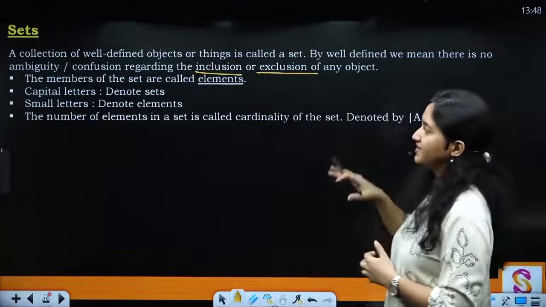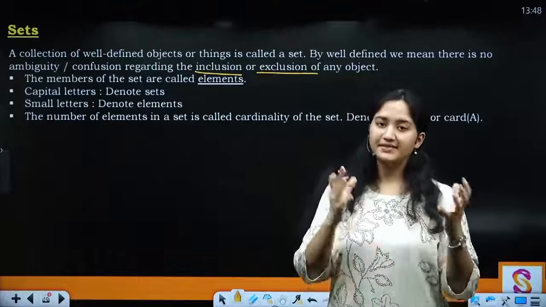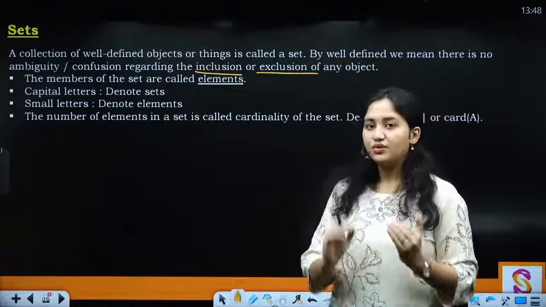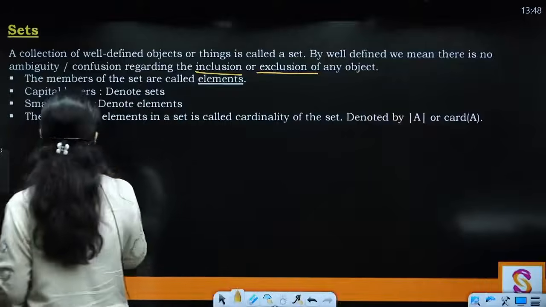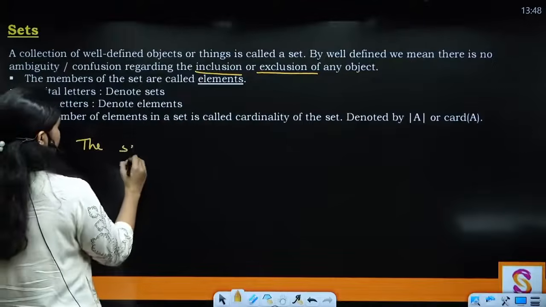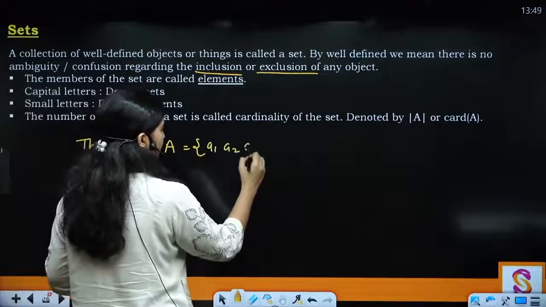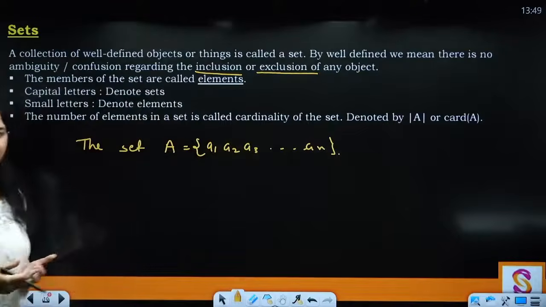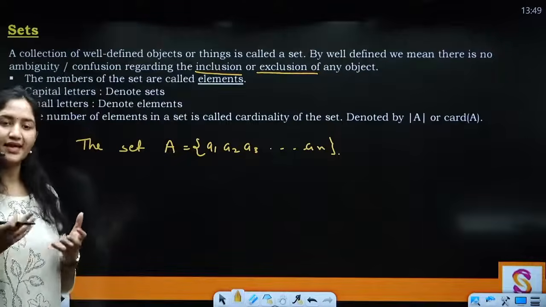Now, members of these sets are known as elements. So basically, A, E, I, O, U. जब आप एक set ले रहे हो, so these are the elements in it. Capital letters से you denote the sets, and the small letters से, let's say I'm considering the set A, right? So what are the elements going to look like? A1, A2, A3 and till AN, right? And I'm saying there are n elements in this set. So the small letters are going to be used to denote elements.